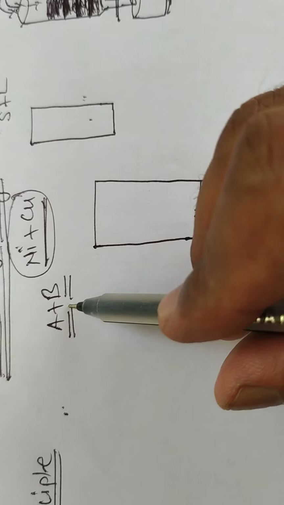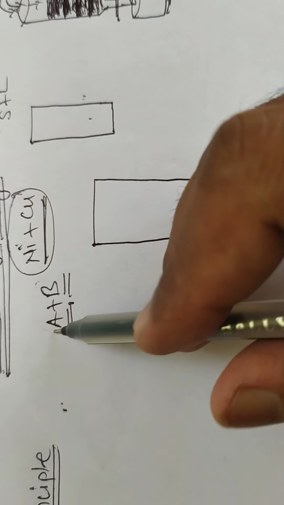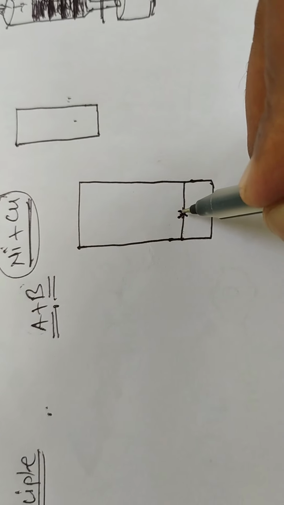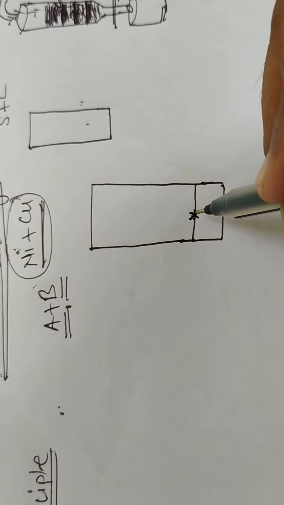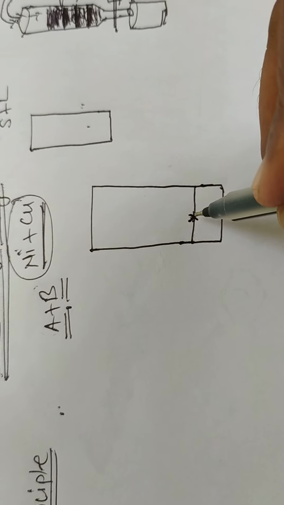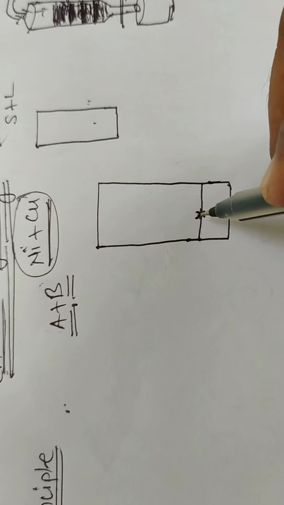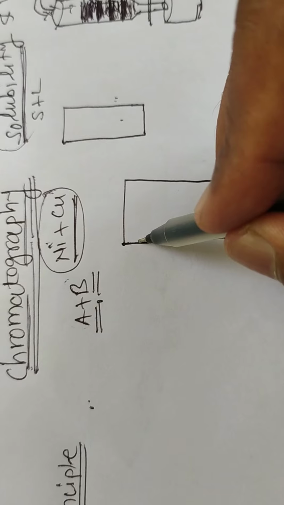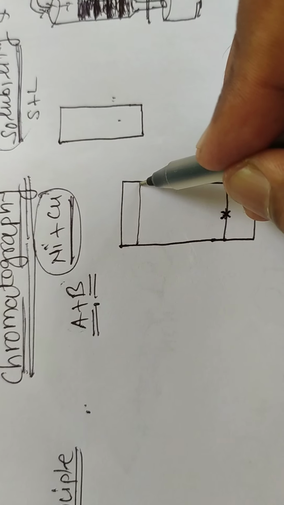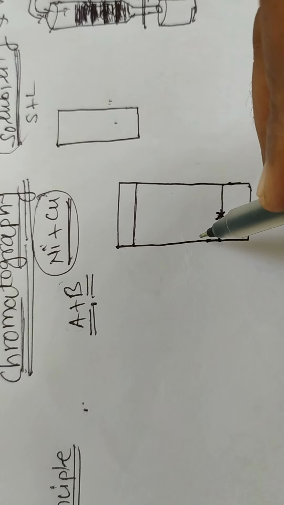On this cross mark a solution of A plus B radicals is spotted, dried, and spotted again and dried again, means the solution is applied 2 to 3 times. After that, another reference line is marked on the filter paper at 10 centimeters from the baseline.